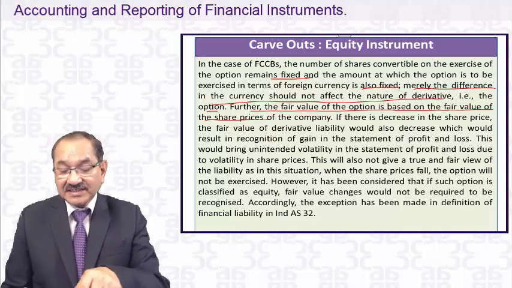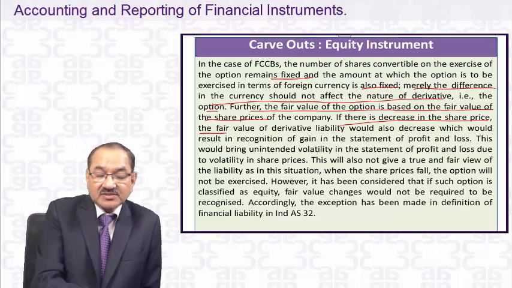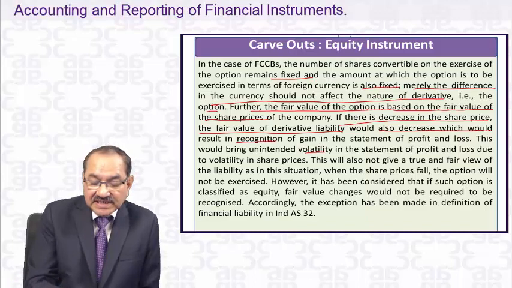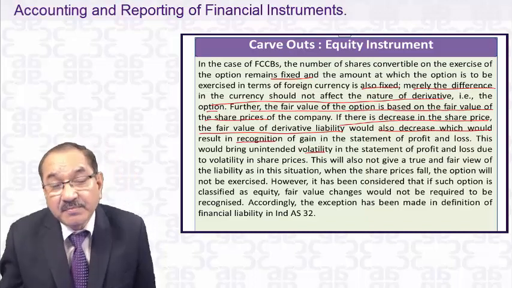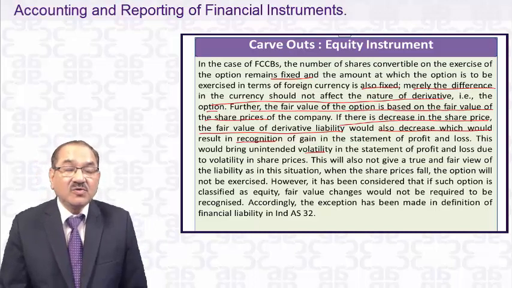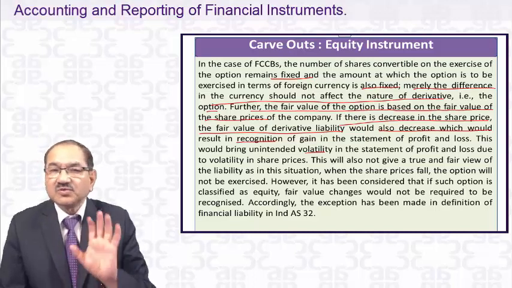Why are we saying equity? Because of the explanation given: if there is a decrease in the share price, the fair value of the derivative liability will decrease. These are the explanations given by the formulators of this accounting standard in India. They say it is equity, that option will not be valued and will not be shown as a liability.